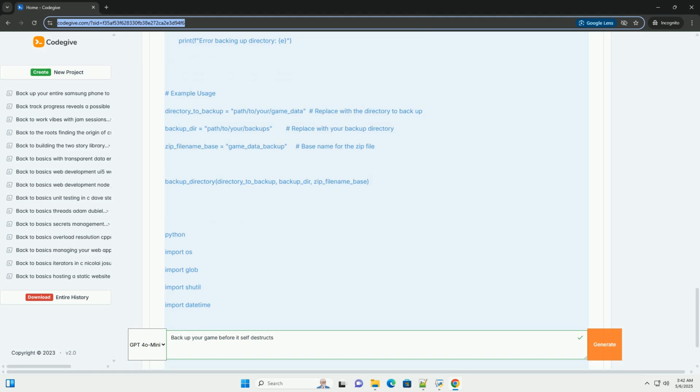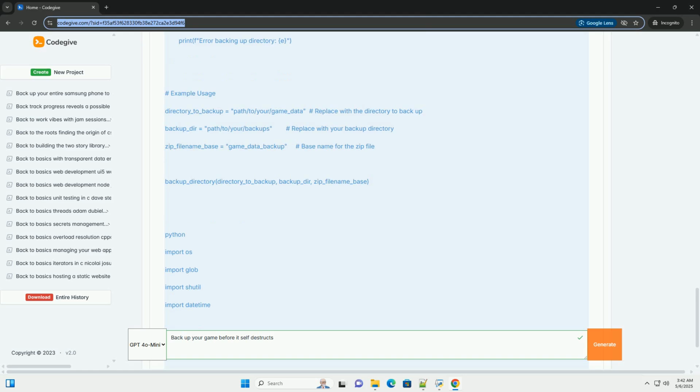Other rotation schemes, tailor the rotation to your needs. You might keep daily backups for the last week, weekly backups for the last month, and monthly backups for the last year. Backup compression. Compress your backups to save storage space. Use a compression algorithm like zip, gzip, or 7z. Backup encryption. If your backups contain sensitive data, for example player account information, encrypt them. Use a strong encryption algorithm like AES.